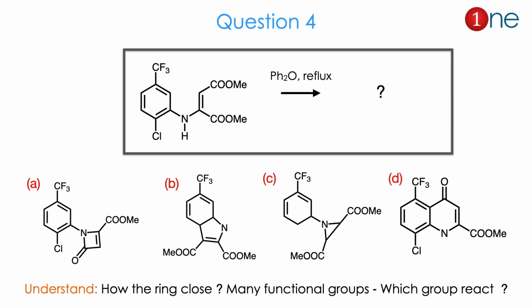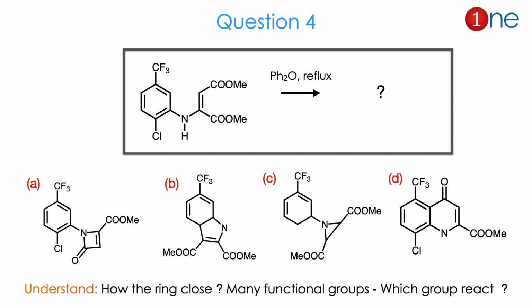Then the question number 4, the starting material is benzene. In the first carbon it has trifluoromethane, which is a toluene analog, and you have chlorine, and in meta position you have an amine attached with a long alkene system with 2 electron withdrawing groups. Here the reagents are PhH2O and reflux. Here they ask you to find the products.